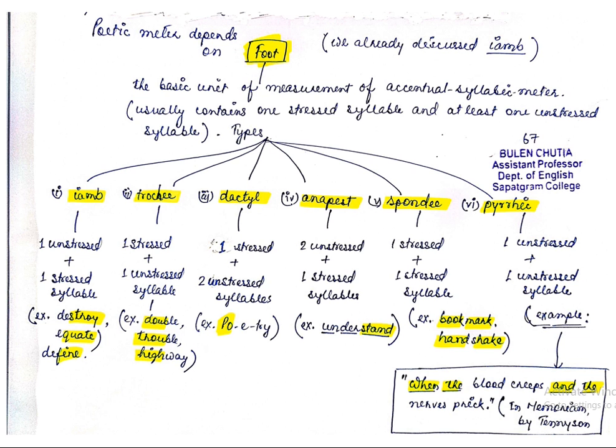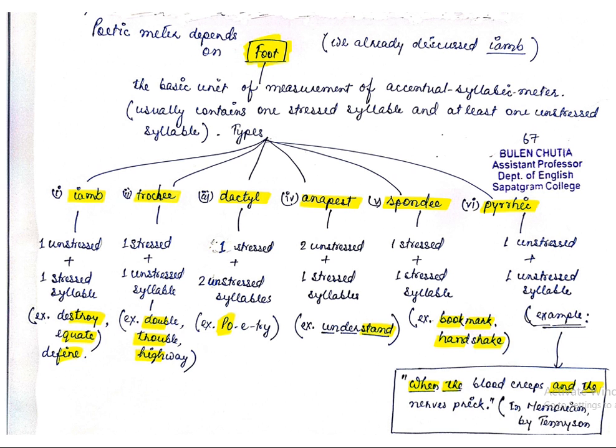Okay, now coming to dactyl. Number 3, dactyl. One stressed syllable plus two unstressed syllables. The first syllable is the stressed one, and the rest of the two syllables are unstressed. For example, poetry. Okay, "po" is given importance here, "e" is not given importance, "try" is not given importance. Poetry.